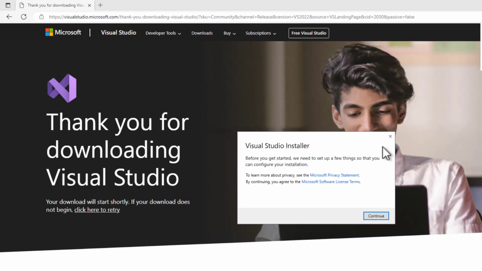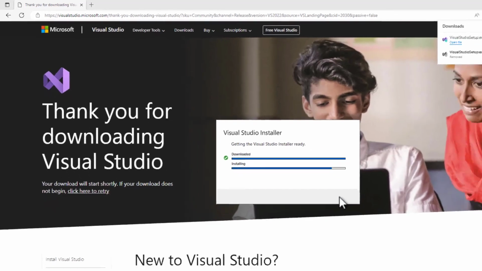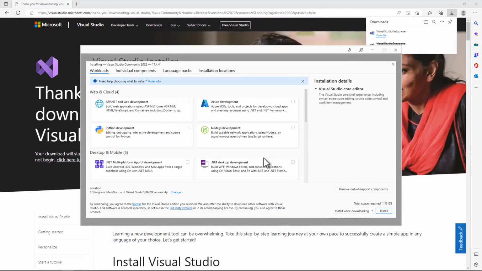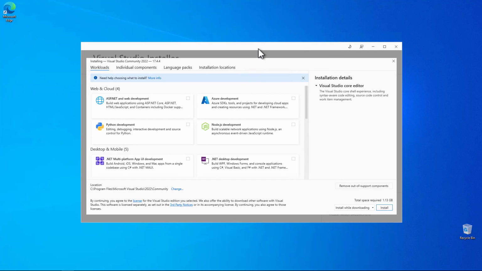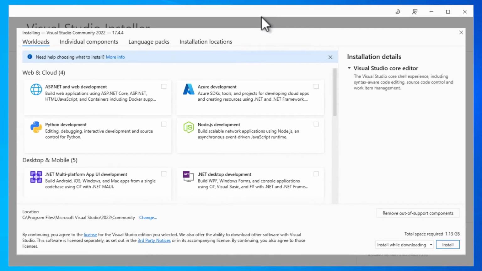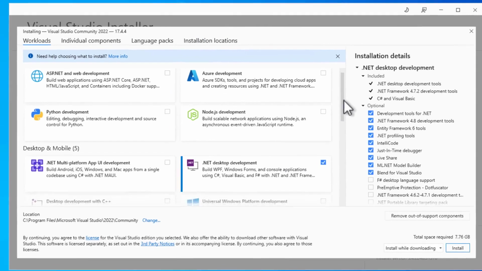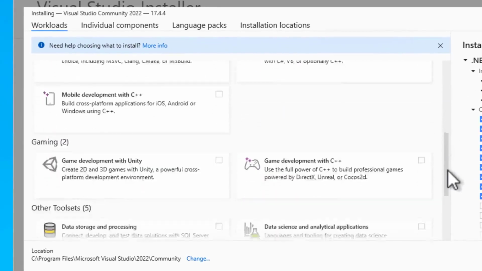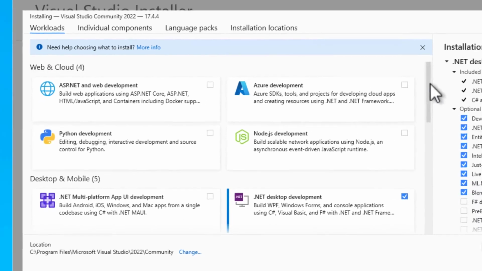It lets us know that it needs to download and configure additional resources, which we acknowledge by pressing the Continue button. After a few more seconds, we see the Visual Studio installer. The Visual Studio installer is a great tool that helps us configure what parts of Visual Studio we want to install. The whole product is enormous and includes web development, cloud-first development, Python development, Node.js development, mobile apps, desktop apps, game development, and even extension development for Visual Studio.